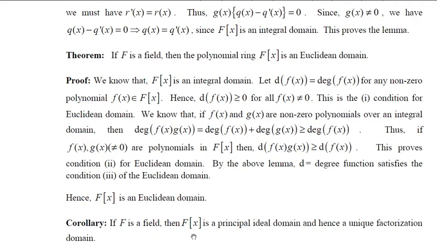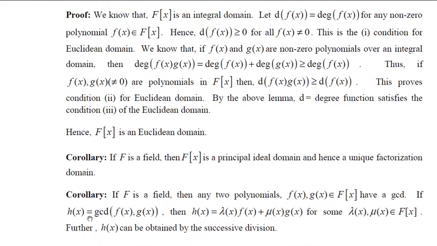Just now we proved that if F is a field, then F[x] is a Euclidean domain. So if it is a Euclidean domain, then it is a principal ideal domain and hence a unique factorization domain. This proves the result. Now, there is another corollary.